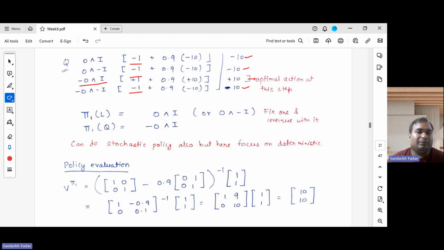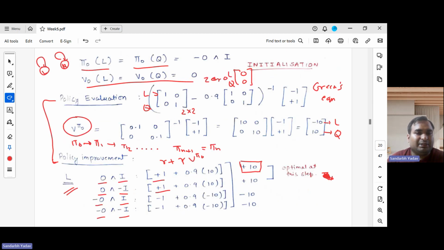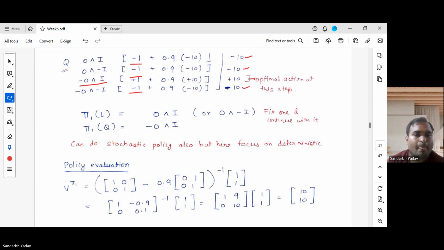So now we are in the policy improvement phase, so we have to select a new policy. We have determined that for quiet state, this is the action which is actually maximizing it. So this is what will be written by the argmax. And for laughter state, there are two possibilities. So the thing is, you choose one and remain consistent with it. Don't switch from one to another. So either you choose this, for example, I have chosen this, you could have chosen this one also, but fix one and continue with it.